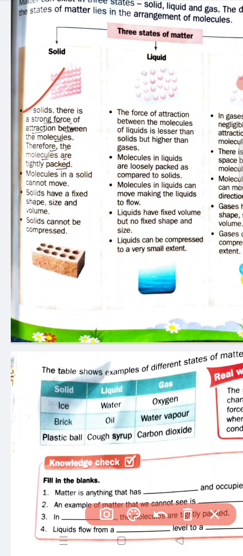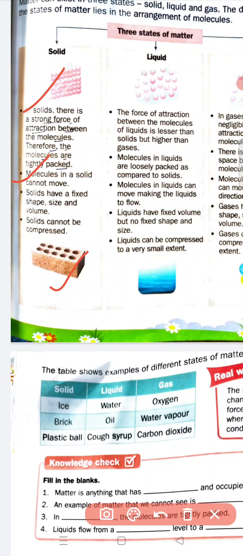The molecules of a solid cannot move. They have a fixed shape, size and volume. You can take the example of a brick or a book. If you draw the outline of the book or brick, you will see they have a fixed shape, size and volume.